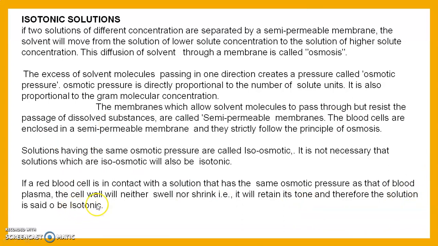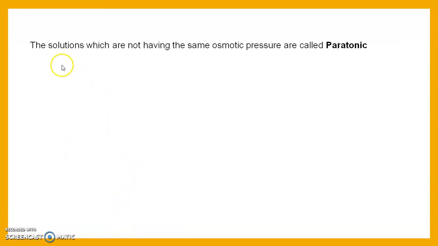The cell will neither swell nor shrink. It will be constant and retain its tone. That solution is known as the isotonic solution. Then we see solutions which do not have the same osmotic pressure.